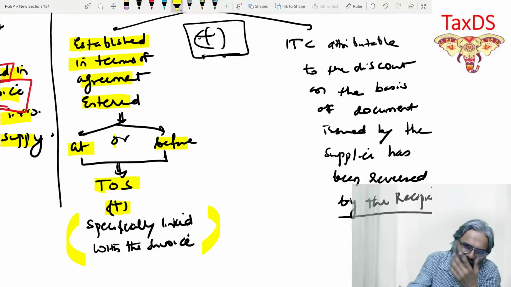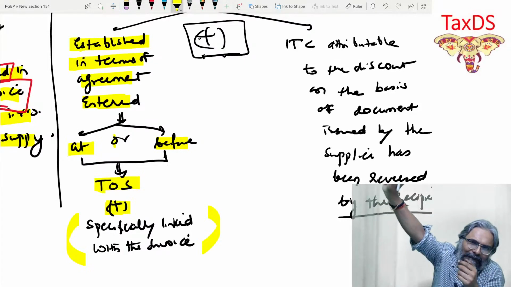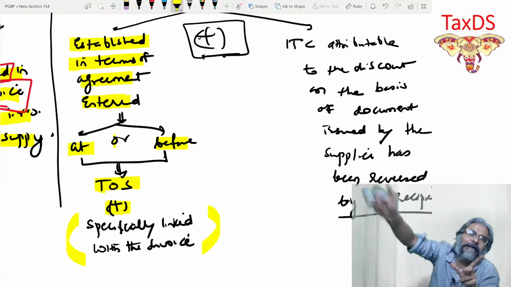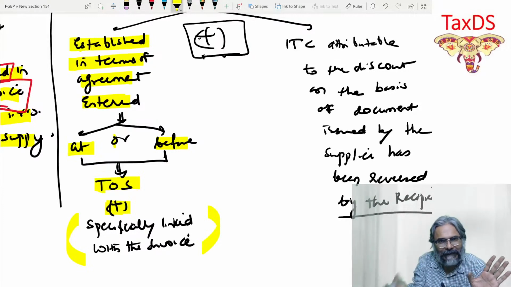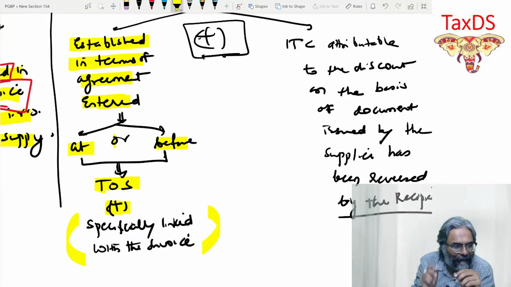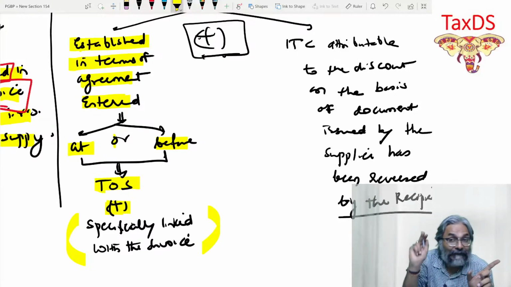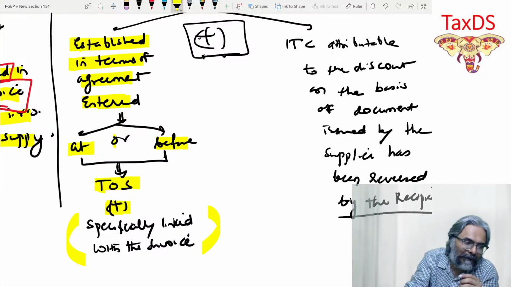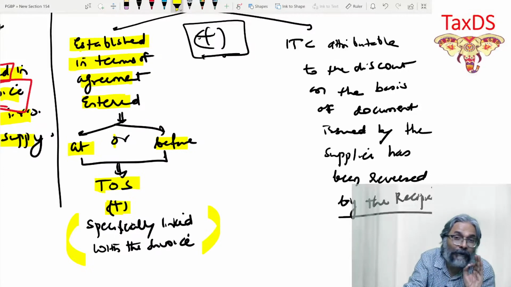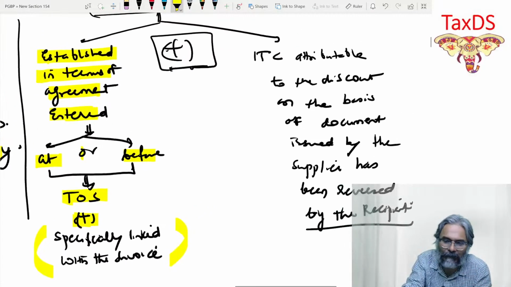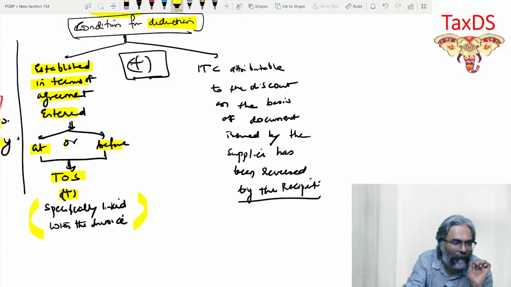Obviously, when I am giving you a 10% discount, is that 10% discount to be given only on the last supply or for all the supply? For all the supply. So is it linked with all the invoices on which I'm going to reduce it? Yes. This 10% is linked with all the invoices which I'm going to reduce, students. Is that clear to all of you? So they are specifically linked with the invoice. If that is clear to all of you, now comes the next point.